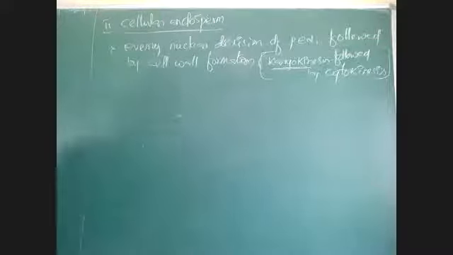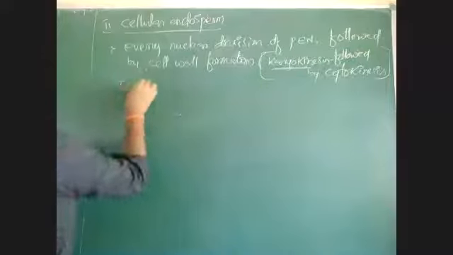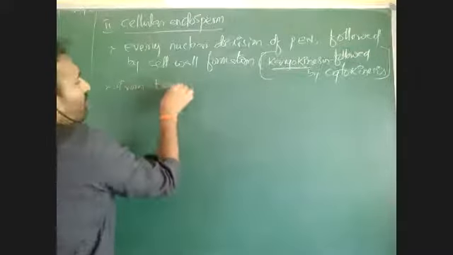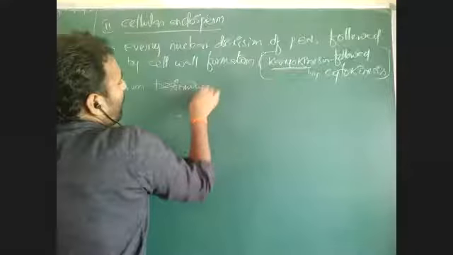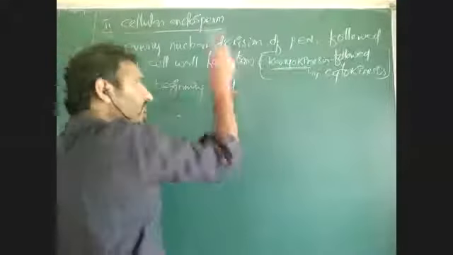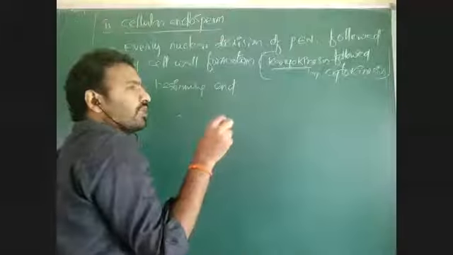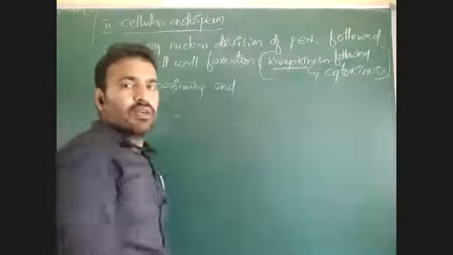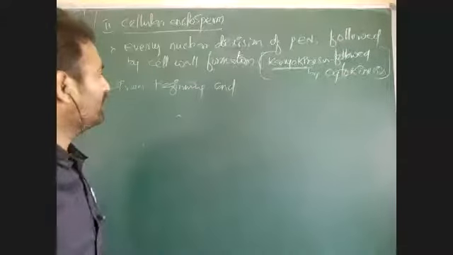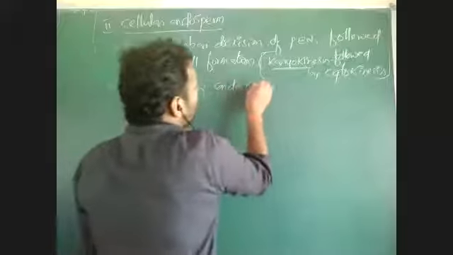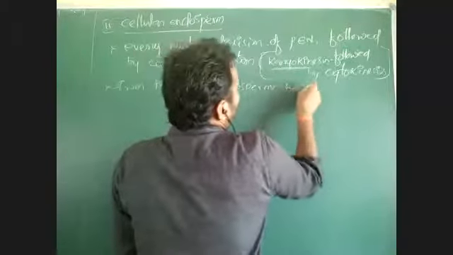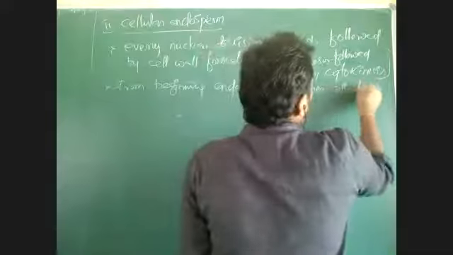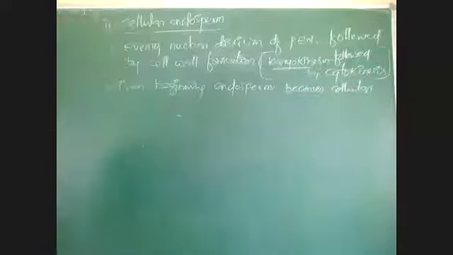From the very beginning, from the first step of mitosis of the single-cell primary endosperm nucleus, the endosperm becomes cellular. Each and every nuclear division is followed by cell division. This is called cellular endosperm.